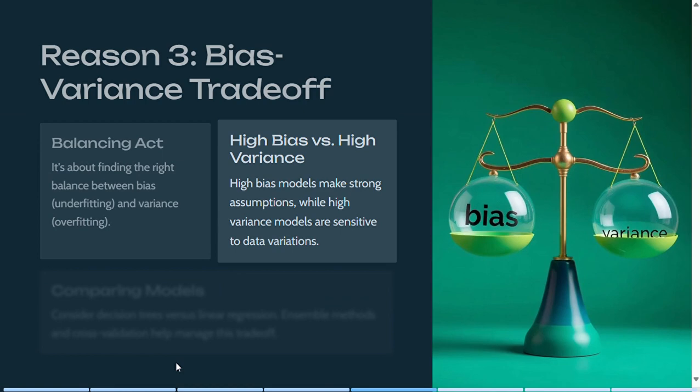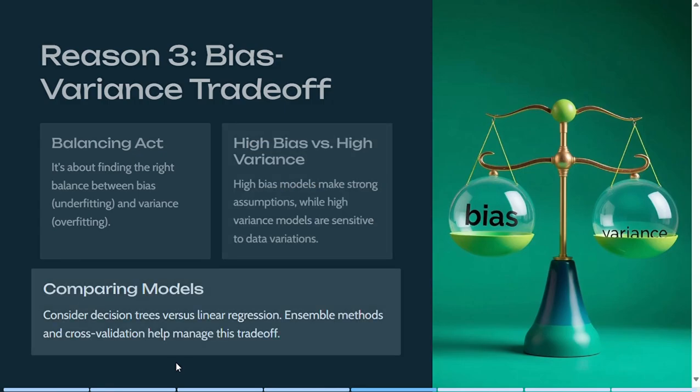Example of this can be decision trees often have high variance and overfit the data, while linear regression models can have high bias and underfit. Managing the trade-off: ensemble methods, random forest, gradient boosting combine multiple models to balance bias and variance. Cross-validation helps ensure that the model generalizes well to different subsets of data, reducing both bias and variance.